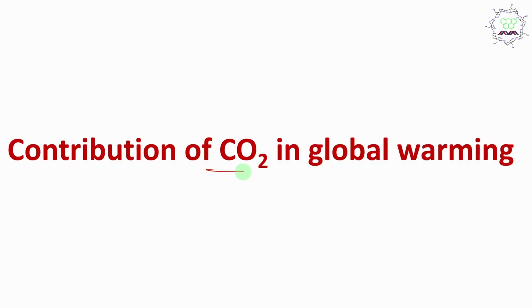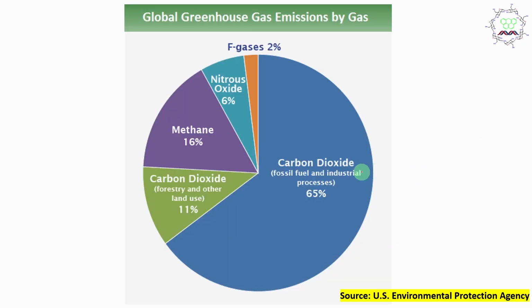Okay, so what is the contribution of CO2 in global warming? Now you can see the global greenhouse gas emission. If you look at this here, carbon dioxide produced from fossil fuel burning or industrial activity contributes 65%, and carbon dioxide from forestry and other agricultural processes or land use produces 11%. So in combination, nearly 75% of the greenhouse gas effect is happening because of this carbon dioxide,